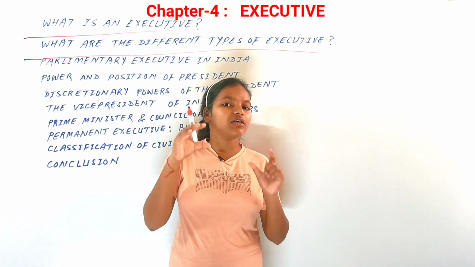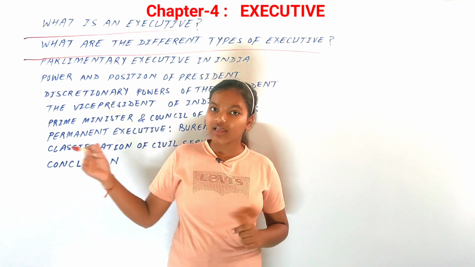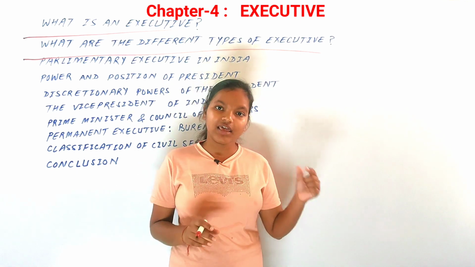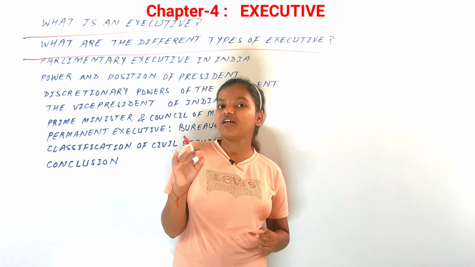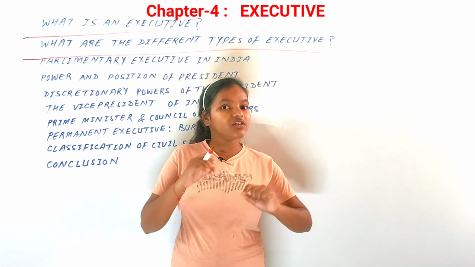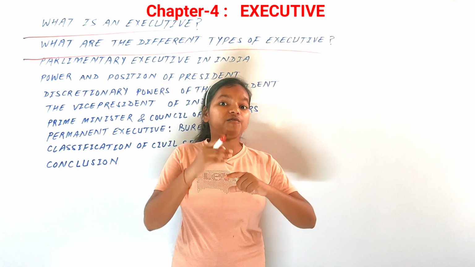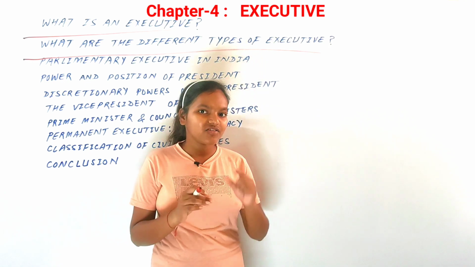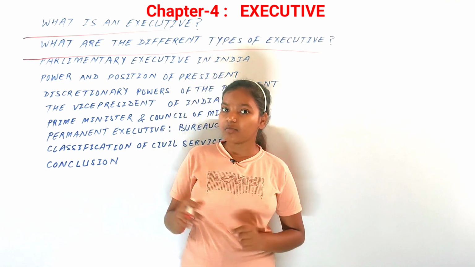So the King of England and the King of Bhutan have different powers, but still they are in the same position, that is the king of a country, but they share different powers. How is it possible? That is because they follow different procedures, they follow different types of executive in their countries. Let's try to understand this with some examples.